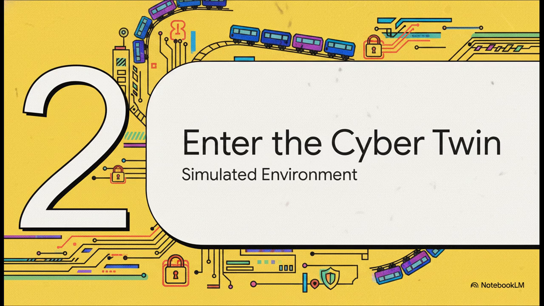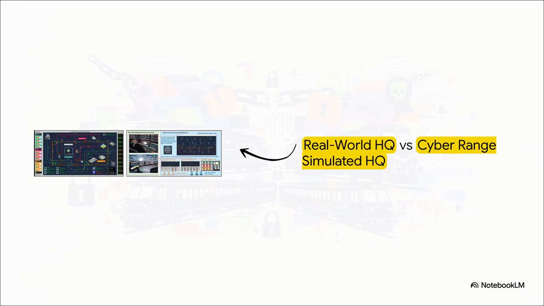To figure out how this disaster happened without experimenting on actual moving passenger trains, researchers used an incredible digital tool to recreate the scene. Using the uploaded images and data from the researchers, we can see the chaotic reality of a real-world operations control center compared directly to a simulated HQ within a cyber range. This virtual lab is called a land-based railway operational technology simulation, or just a cyber twin.